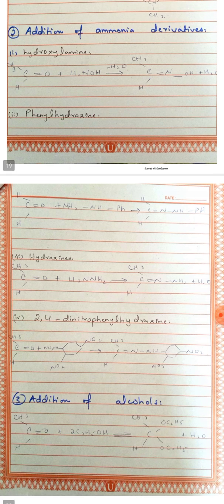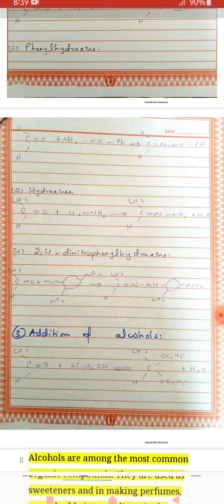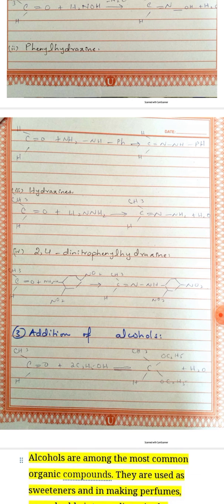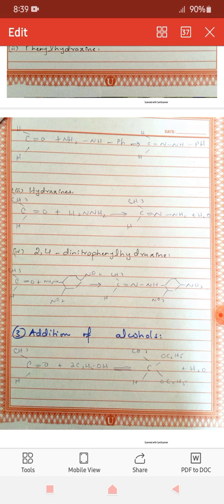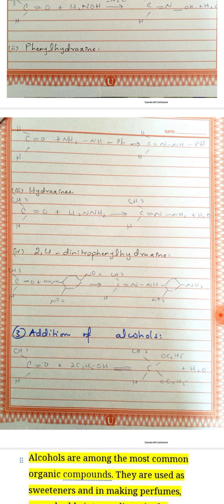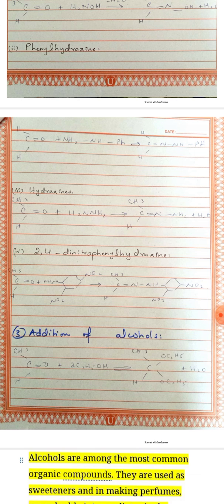Then there is phenylhydrazine. It is also an ammonia derivative, so it reacts with an aldehyde or ketone to form the respective product with the liberation of a water molecule. It is known as phenylhydrazone. And the third derivative is hydrazine. It also reacts with the same mechanism, liberates a water molecule and forms the respective product. Here it can be named as acetaldehyde hydrazone.